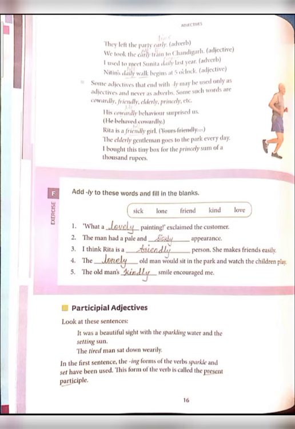Now let's solve exercise F. Add ly to these words and fill in the blanks. See the box: sick, lone, friend, kind, and love. These are the adjectives. You have to write these words with ly where it is suitable. First: what a dash painting! Exclaimed the customer. Here they are talking about the painting. So how would it be? Yes, lovely. With the adjective love, add ly and write it here.